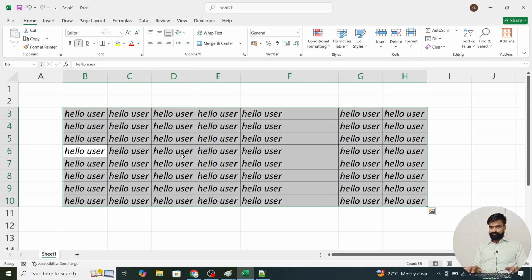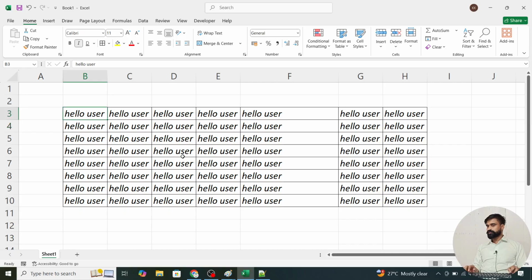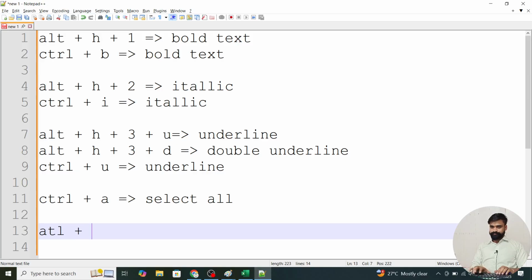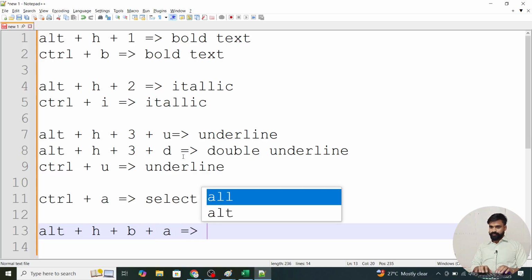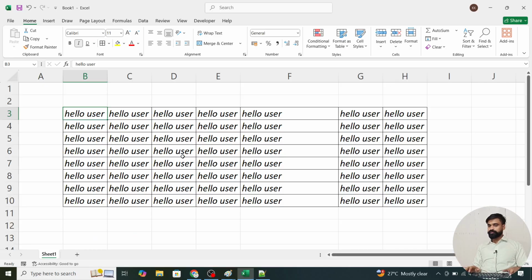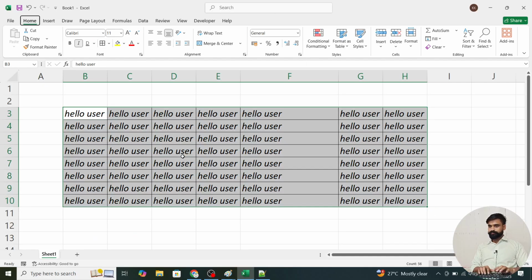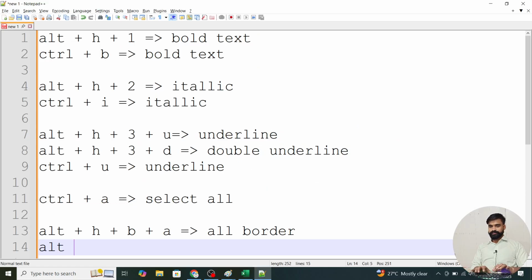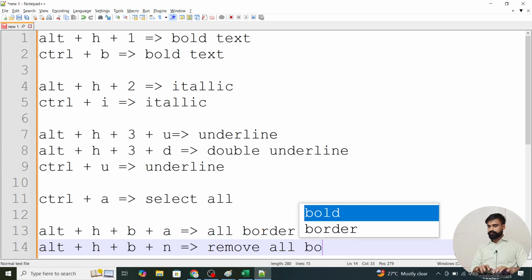So all borders is Alt plus H plus B plus A. I want to remove all borders: Control A, Alt H B N. All borders are removed. So Alt plus H plus B plus N removes all borders.